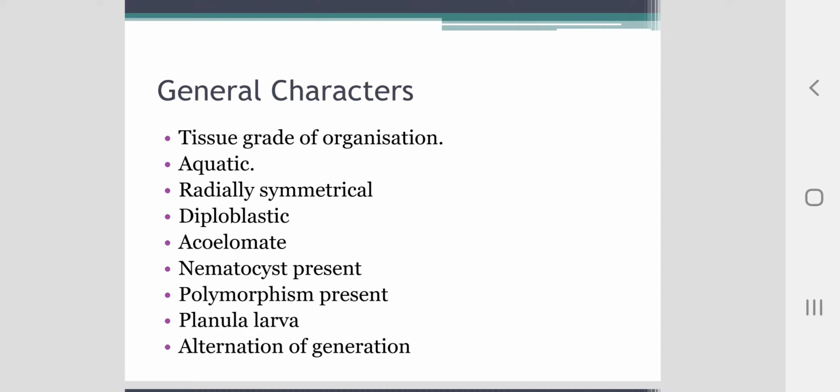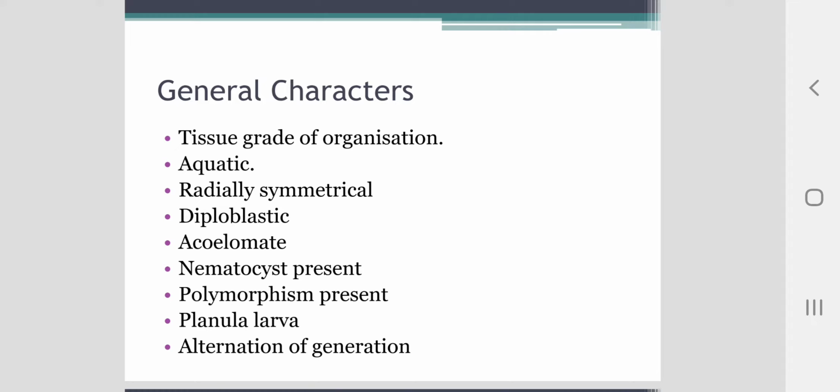Polymorphism is present. Two types of individuals occur: attached polyps and free swimming medusae. Some species are notable for polymorphism or variety of other forms that are present. Coelom and respiratory, circulatory and excretory system are absent. Muscular systems include longitudinal and circular fibers formed by epithelio muscles and endothelial muscle cells.